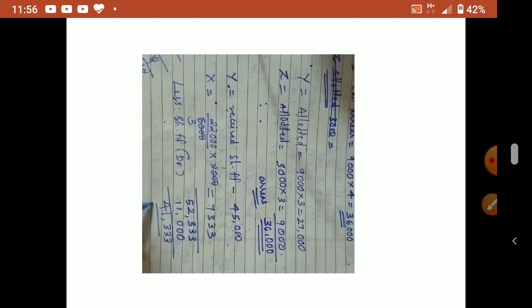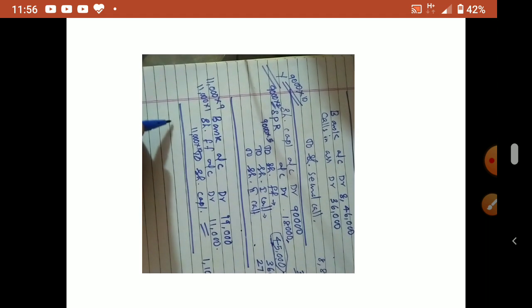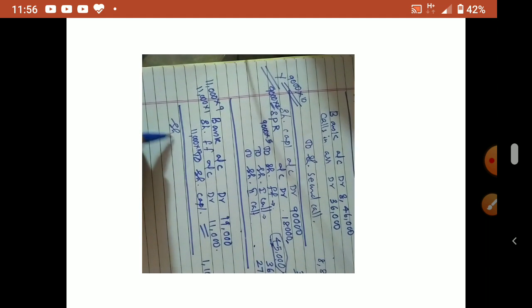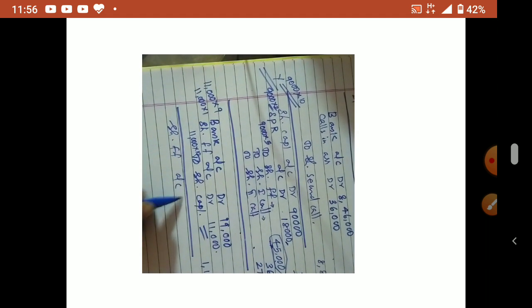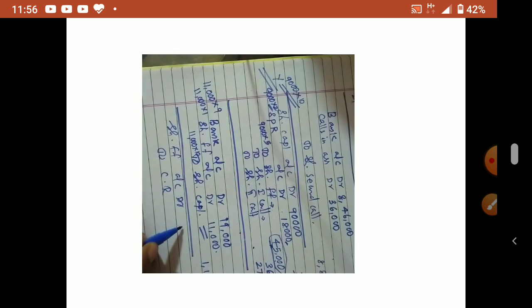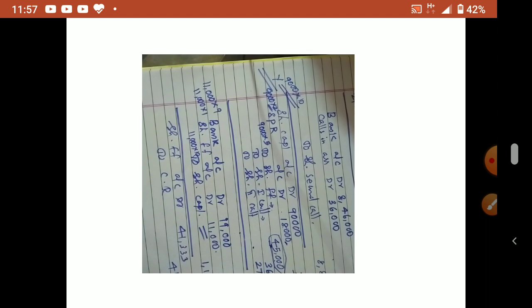So 41,333 will be the amount transferred to capital reserve. Okay, so that entry I'll write. Share forfeiture account debtor to capital reserve. How much? 41,333. Understood, no?